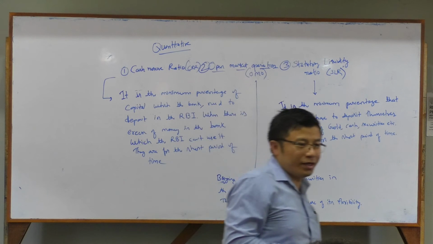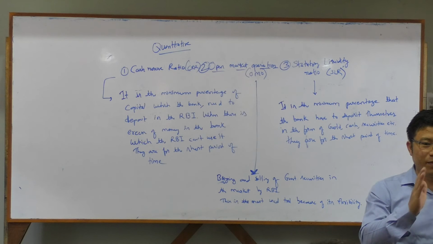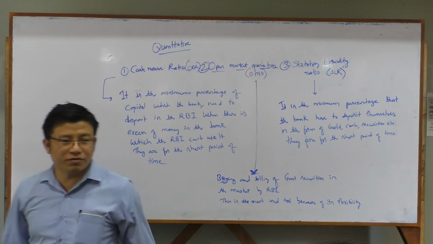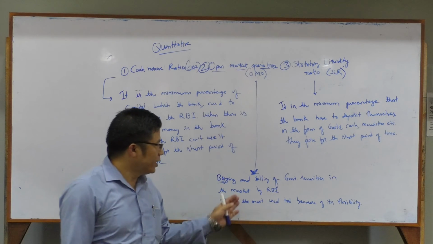Depositing, and one is keeping the reserve in RBI. But in this case, he is doing both ways simultaneously. What is that? Buying also, selling also. That's why it is flexibility, my dear friends. That is the reason he said that it is flexible.